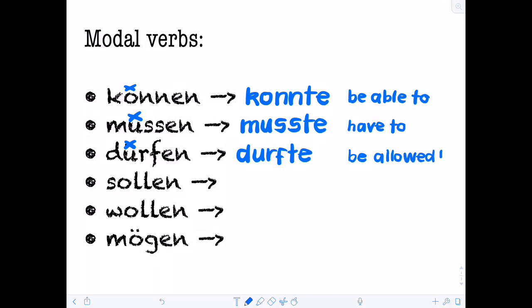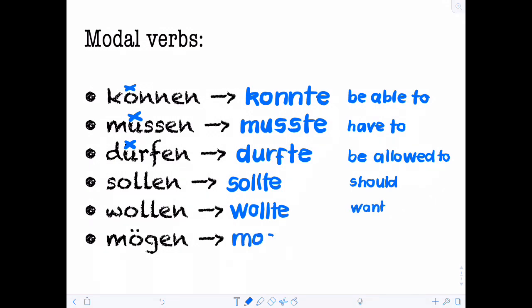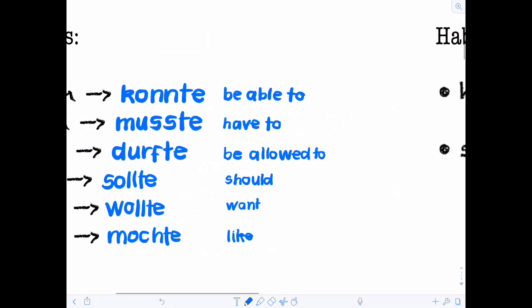Sollen goes to sollte, which is should do something. Wollen goes to wollte, which means want. And mögen, a little bit tricky this one, mögen goes to mochte, which means like. So this is the only modal verb that doesn't follow the rule of taking the umlaut off, adding a T and adding the ending. So just learn that mögen goes to mochte.